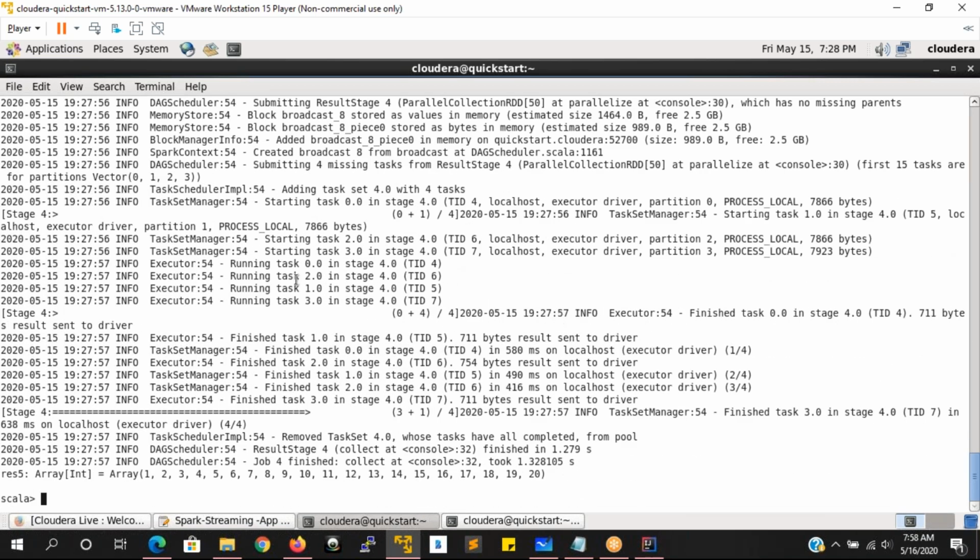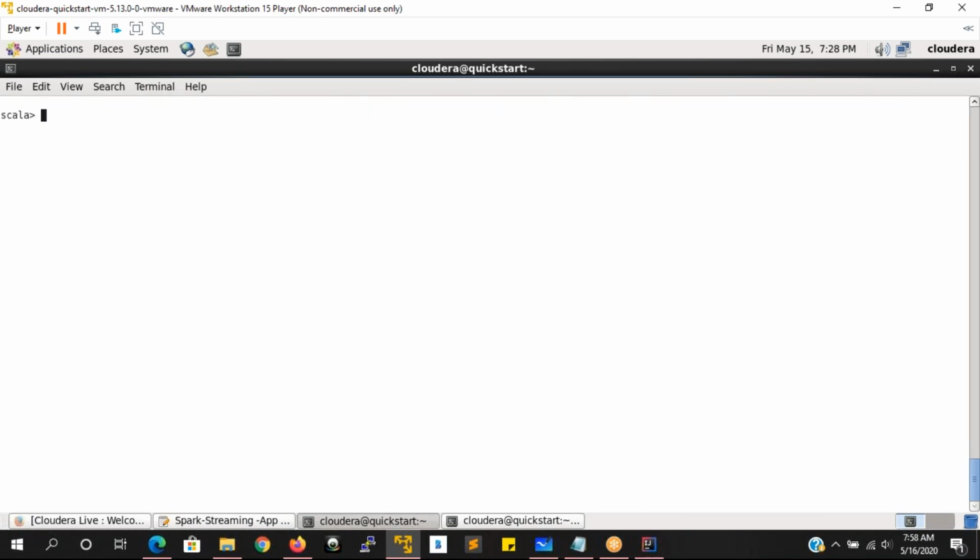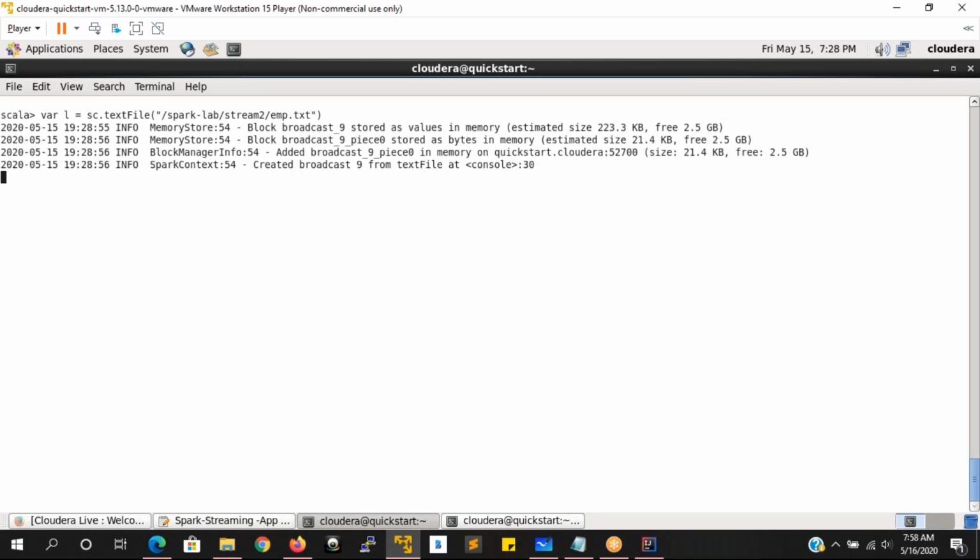So it is processing locally this amount of data. Let's see in a different way. sc dot textFile. Here I am going to read the data from Spark-Lab, from Steam 2. Just now I have loaded the data, emp.txt. This is the file that I'm reading, and this is going to be the RDD.